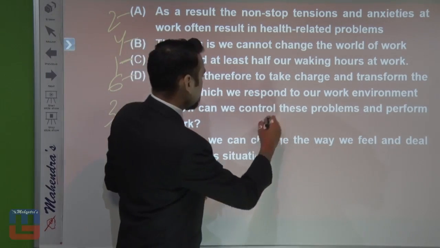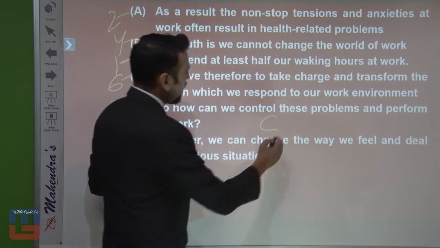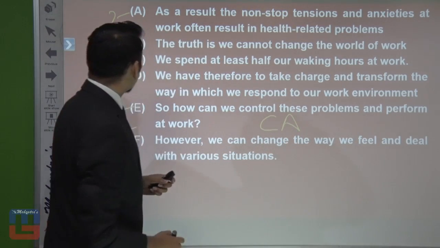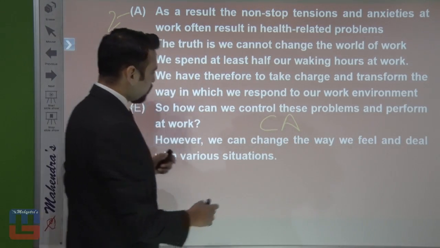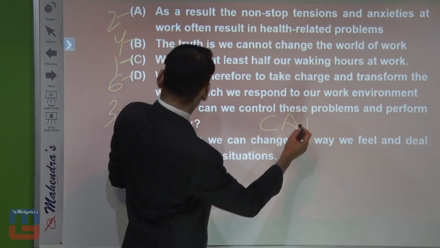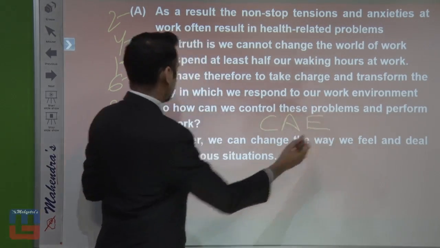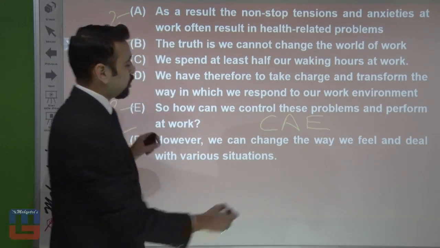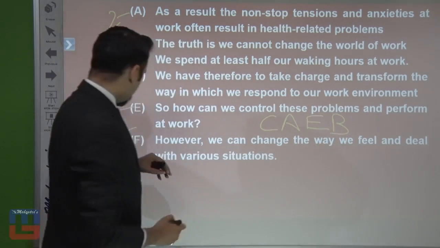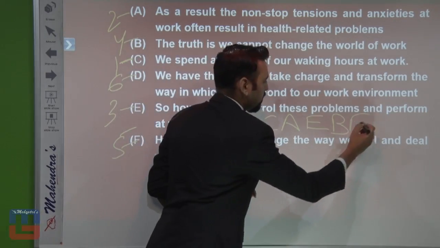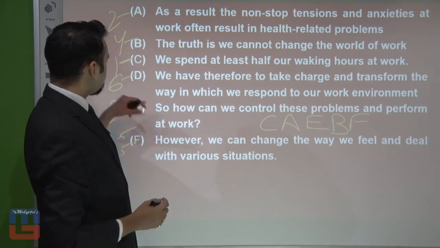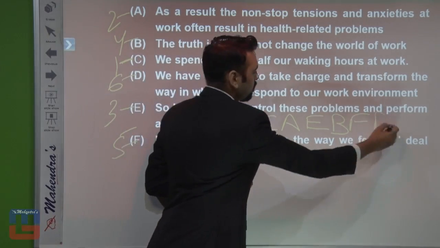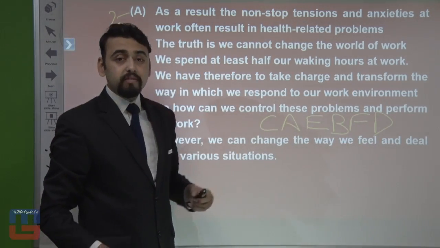Alright, C is the first statement, then A is the next one. Then we can say it was D, right? No, it's E actually. So E is the third statement, then it's going to be B, and then F, and what's the last one? It's D. So that's the thing. This is our order: C, A, E, B, F, D.